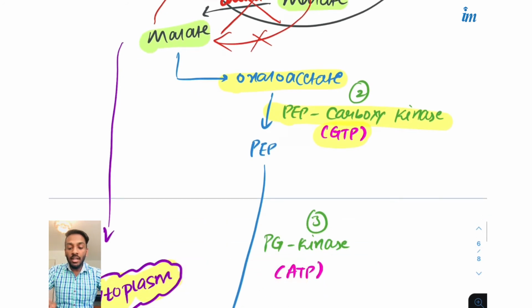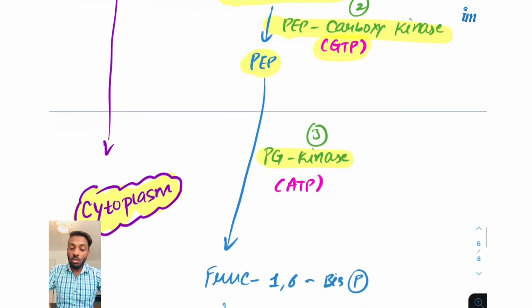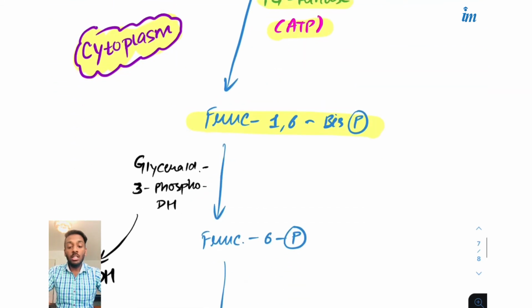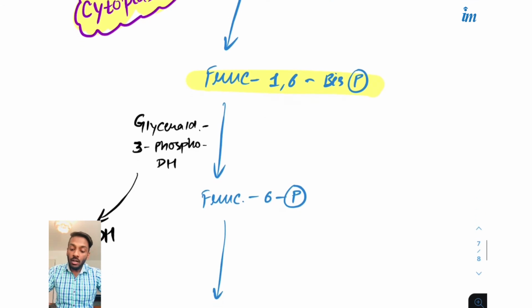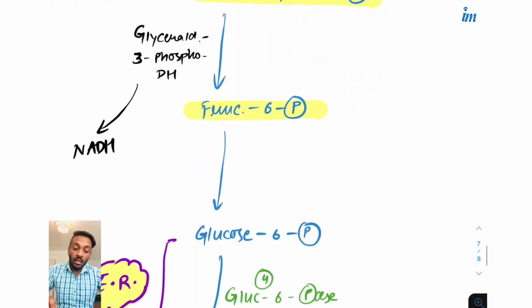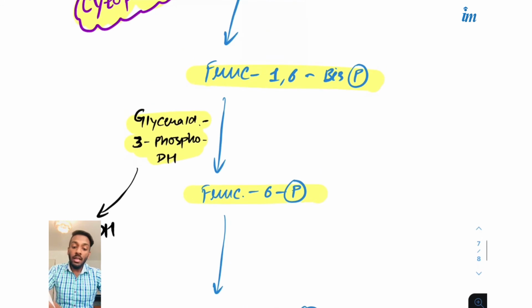This oxaloacetate will be converted into PEP. Now the third enzyme in gluconeogenesis, PG kinase. This will also use ATP and will convert into fructose 1,6 bisphosphate. Now this fructose 1,6 bisphosphate will be converted into fructose 6-phosphate. The enzyme will be glyceraldehyde 3-phosphate dehydrogenase. You remember in glycolysis also, this same enzyme was used in the step between fructose 6-phosphate and fructose 1,6 bisphosphate.